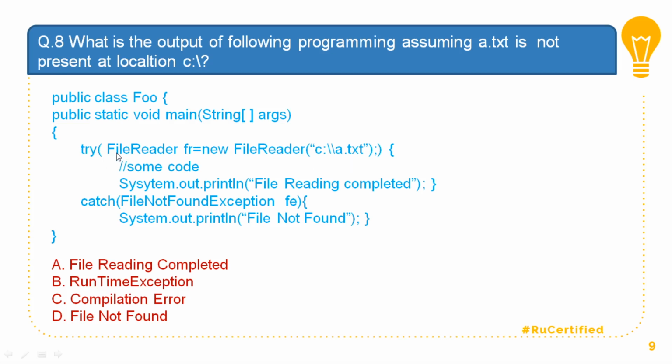So I have try with final FileReader fr equal to new FileReader C colon a.txt, which means there is no file present, because of which the exception will be raised, and it will go to the catch block, which says file not found. So the correct answer is option D, file not found.